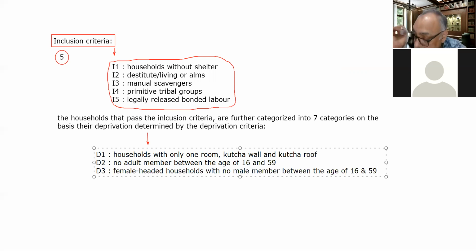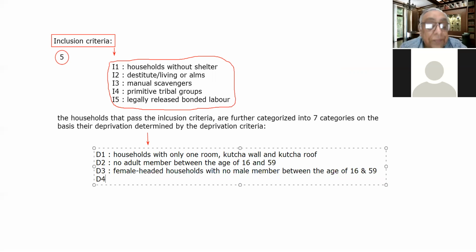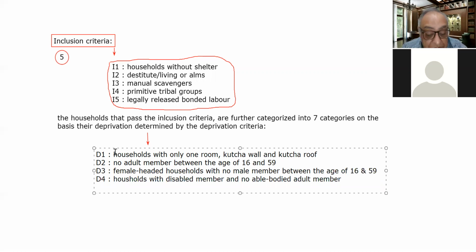And the next is D4, households with a disabled member and no able-bodied adult member. That household is also considered for this purpose.